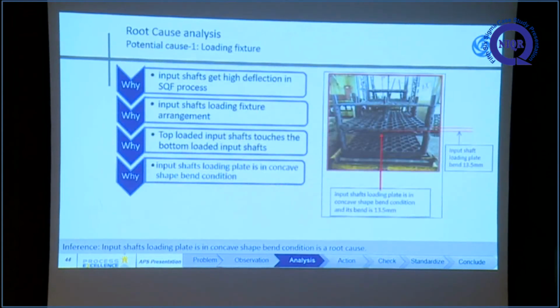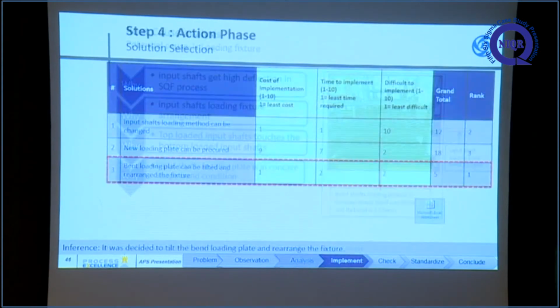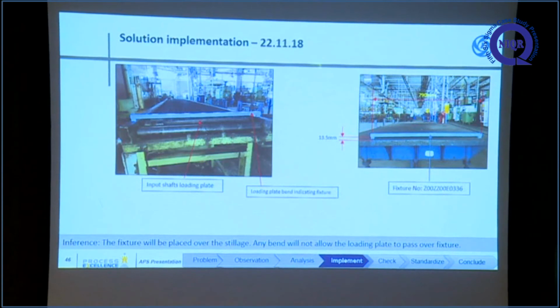Before, the bend was 13.5 mm. When the bend reached 13.5 mm, the top layer, the bottom layer and the shafts started getting bent. So the maximum bend we can allow for this plate is 13.5 mm. We decided to ensure there is a mistake proofing method. We made one plate of 13.5 mm and fixed it in the steel here.